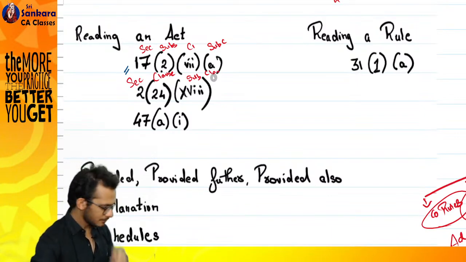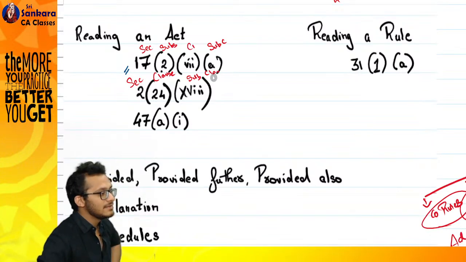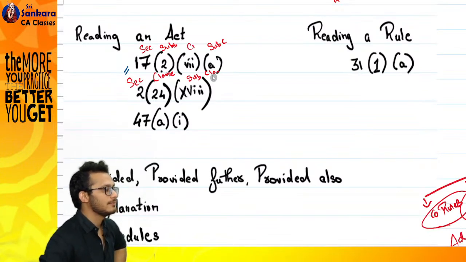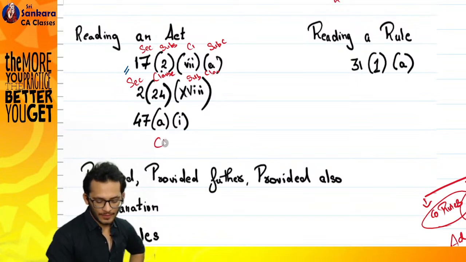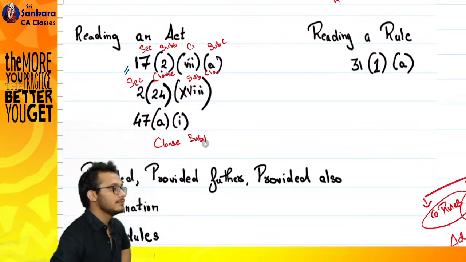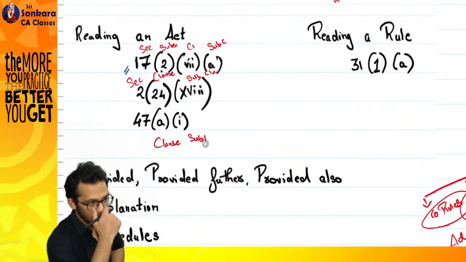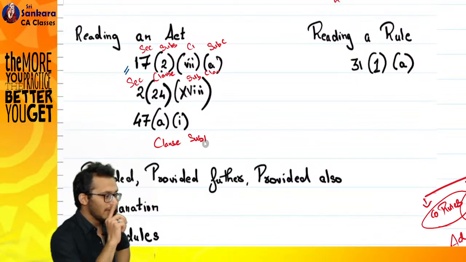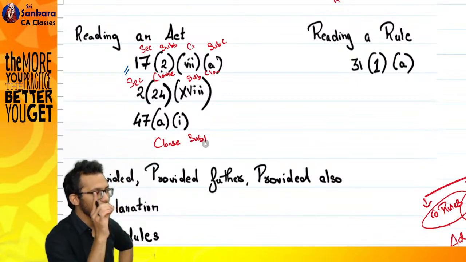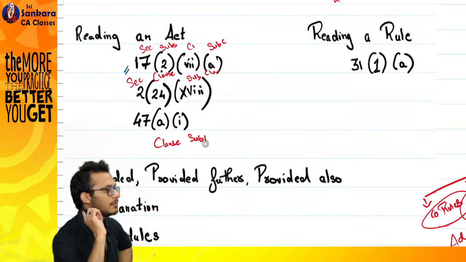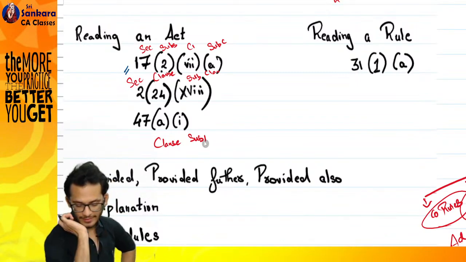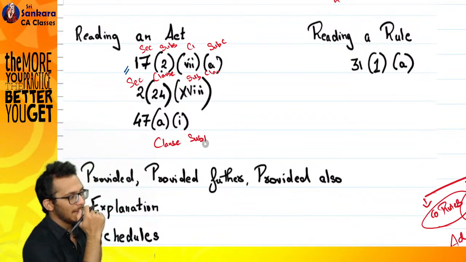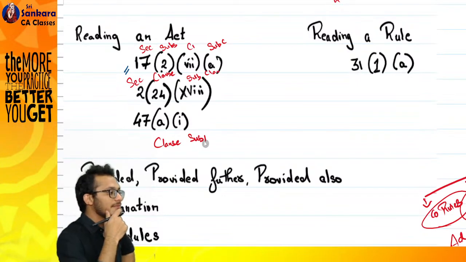Yes, read the next one. Section 47. Clause A. Subclause 1. Section 47, clause A, subclause 1. Any doubts? No? Understand it today itself: how is it a section, how is it a subsection, how is it a clause? You have to be extremely careful about these. Clear? Okay. Come to the right side. Start. How is it?